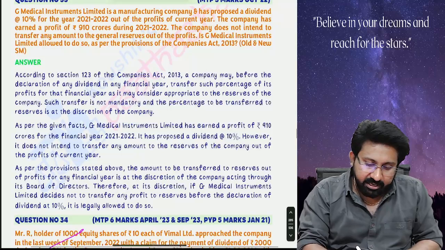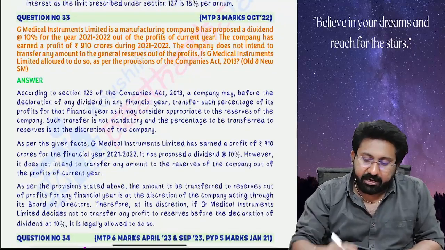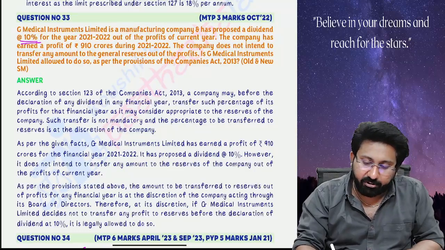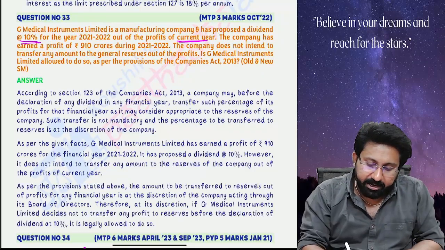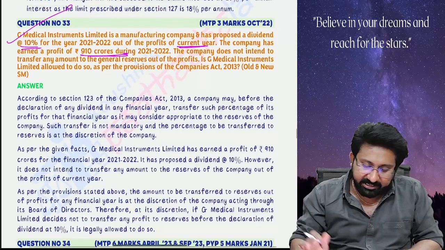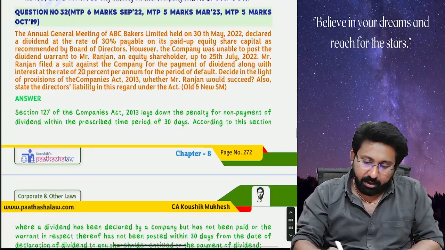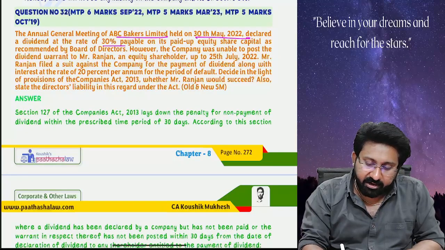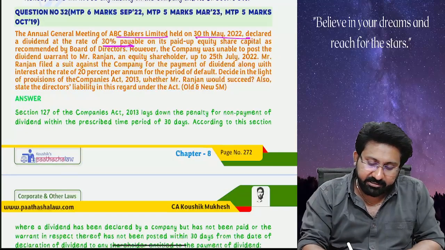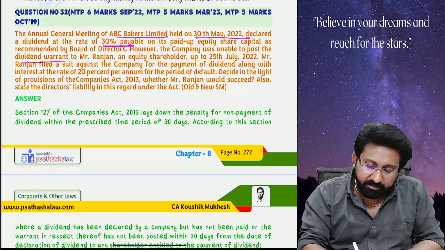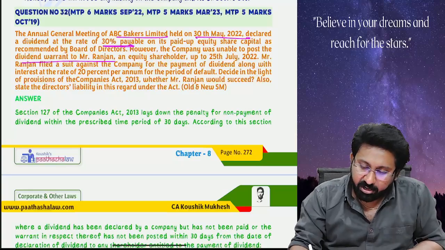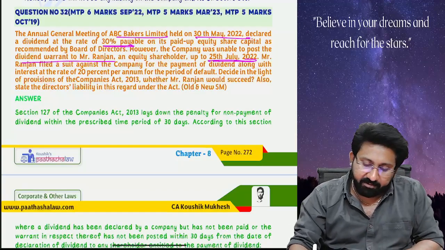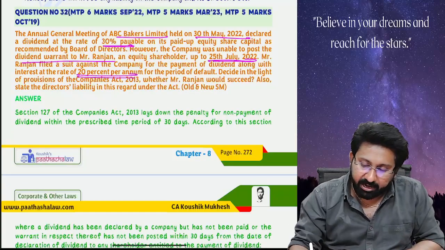So let's see this. G Medical Instruments Limited is a manufacturing company and has proposed a dividend of 10% in the year 21-22 out of the profits of the current year. The company has earned a profit of 9-10 crores. Already we completed this question. Next. Annual general meeting of ABC Bakers Limited held on 30th May declared a dividend at the rate of 30% payable on paid up equity share capital as recommended. However, the company was unable to post the dividend warrant to Mr. Ranjan, an equity shareholder, up to 25th July. Mr. Ranjan filed a suit against the company for the payment of dividend along with interest at the rate of 20% per annum. Decide in the light of the provisions.